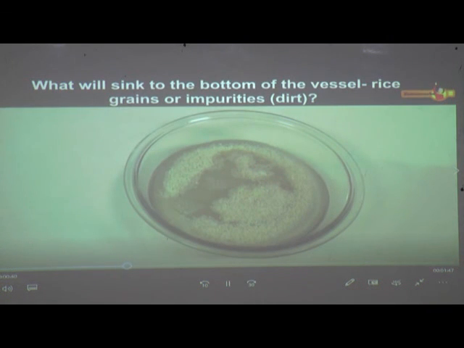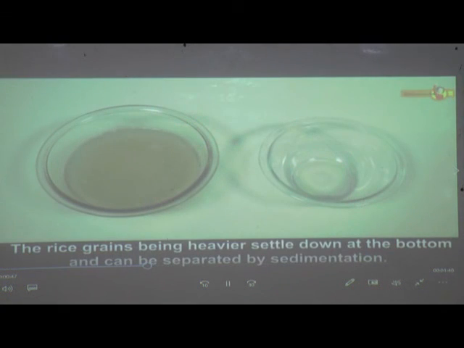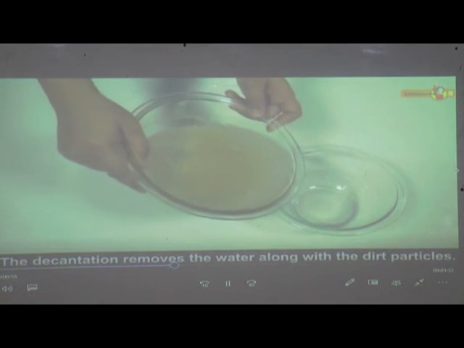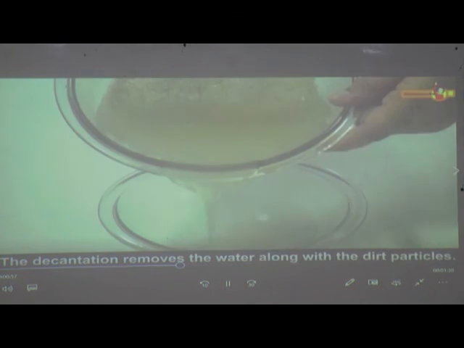Now, what will sink to the bottom of the vessel, rice grains or impurities? In this case, the rice grains being heavier settle down at the bottom and can be separated by sedimentation, while the decantation removes the water along with the dirt particles.